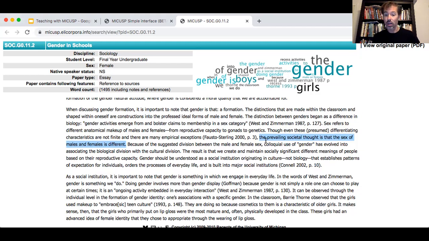So this is a moment where we could say there's no I claim in this. There's no I think or I feel or my opinion is, but this is a moment where the writer is signaling to readers that this is their view, or these are their interpretations of the situation.